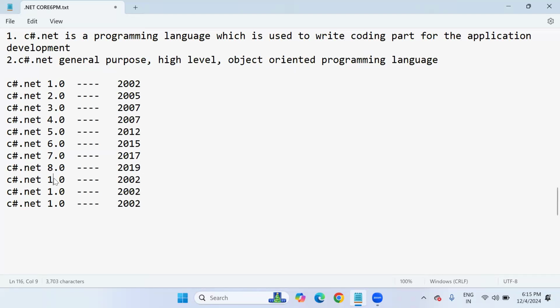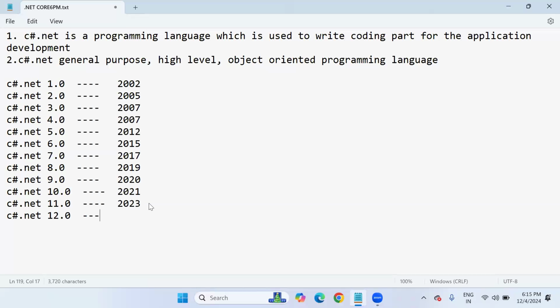C#.NET 9.0. That is 2020. C#.NET 10.0. This is 2021. C#.NET 11.0. This is 2023. And coming to this, the latest version which we are going to use currently in our lecture is C#.NET 12.0.